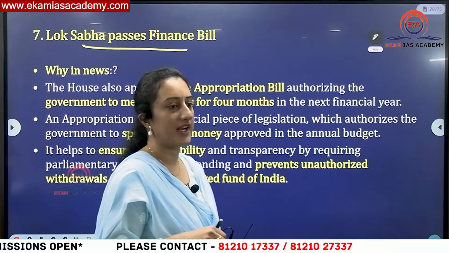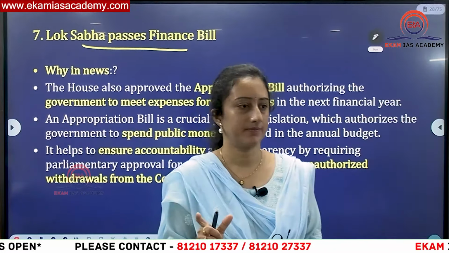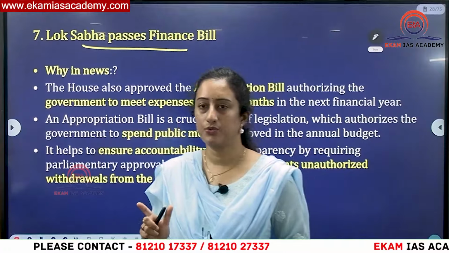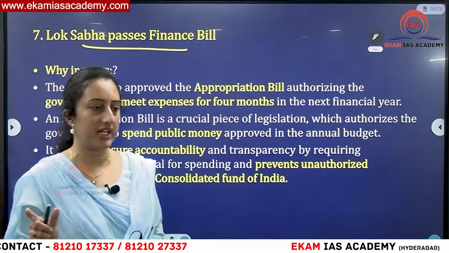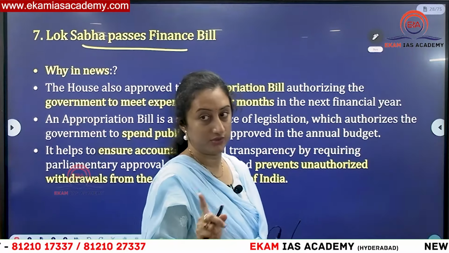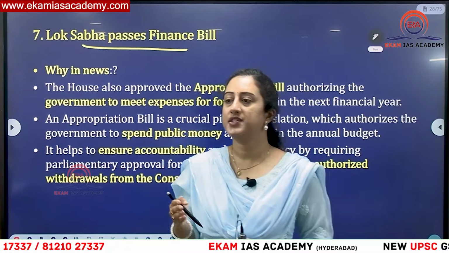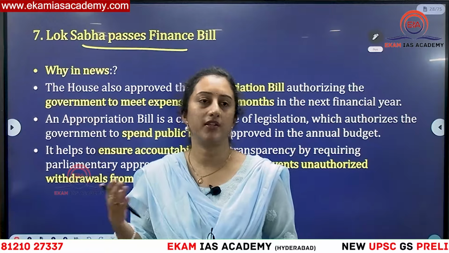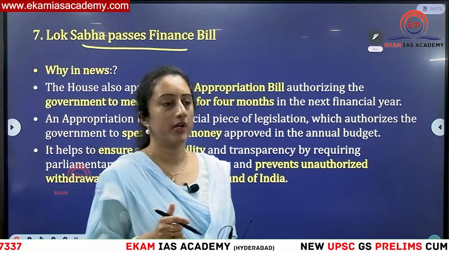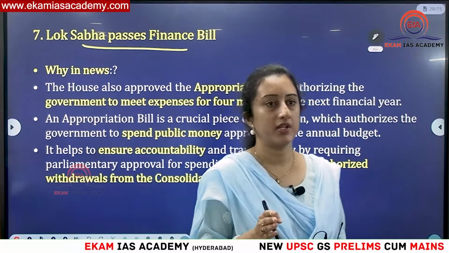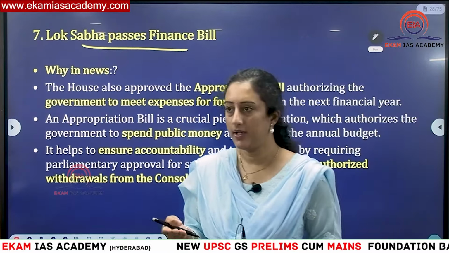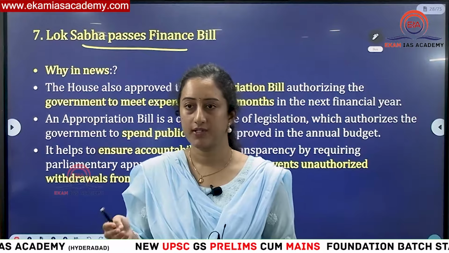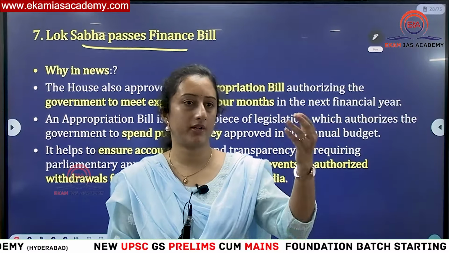Then with respect to finance bill, you have 2 categories, type 1 and type 2: Article 117 clause 1 and 117 clause 3. Category 1 is any provision with respect to a money bill along with some general provisions. A money bill should be related to money only.